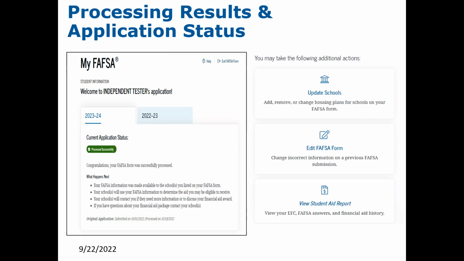So when the FAFSA is processed, the results are electronically sent to the schools that the student indicated. So they do not need a copy of this student aid report. But if an outside source is asking for it, you could simply provide them with a copy of the front page that shows that the student's FAFSA was processed, and it will show the calculated expected family contribution. In most cases, that should be all that an outside source, such as a scholarship provider, would need for the student.